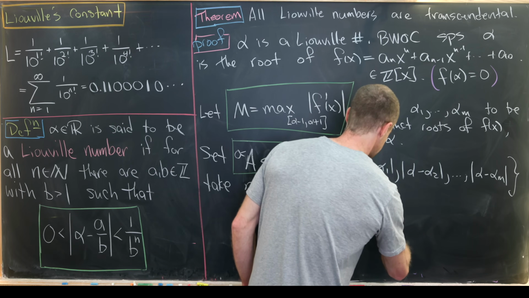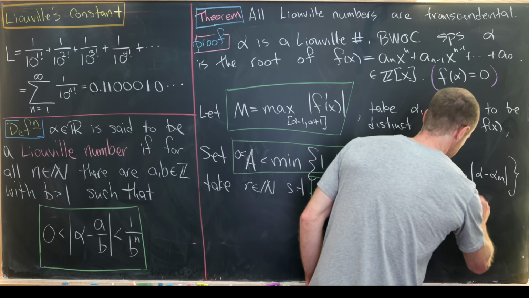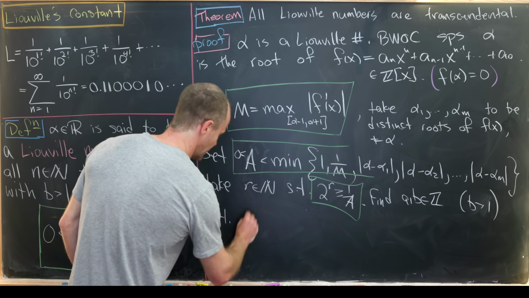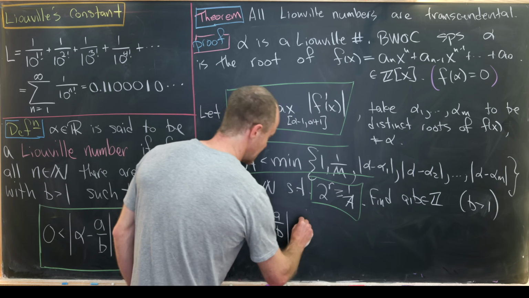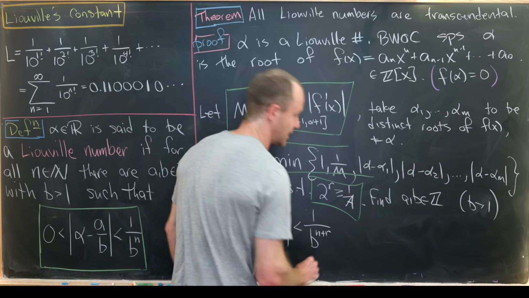Okay, so let's do that. Let's find integers a and b bigger than 1, such that we have the absolute value of alpha minus a over b is less than 1 over b to the n plus r.